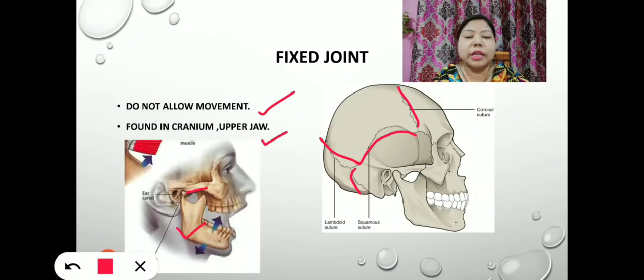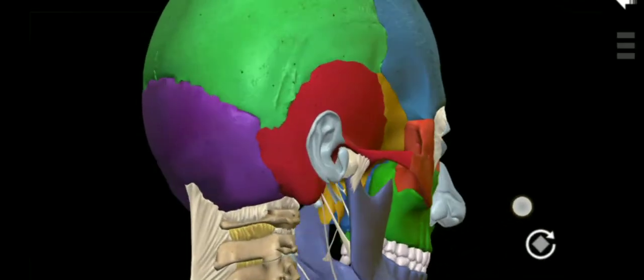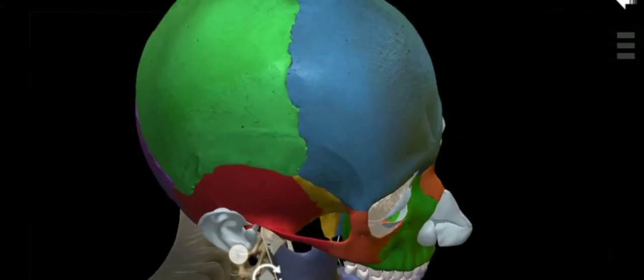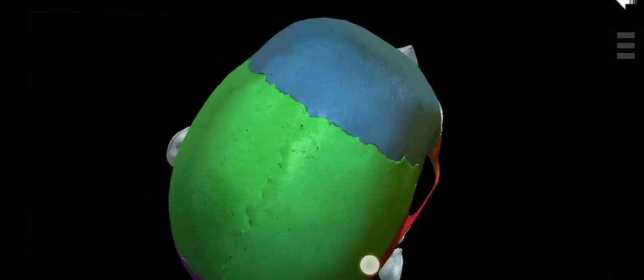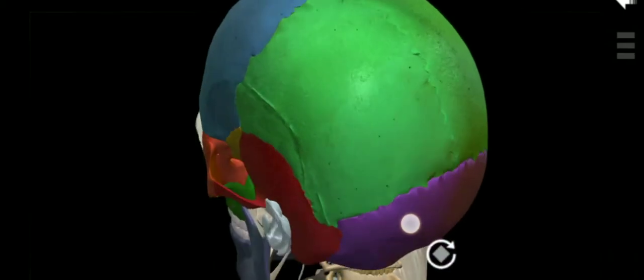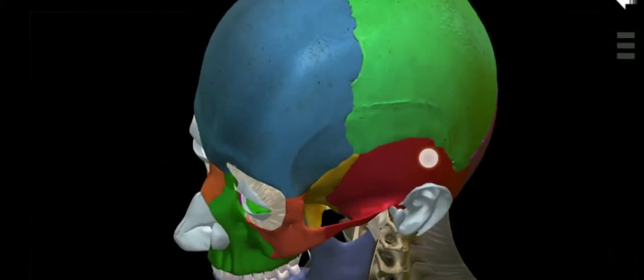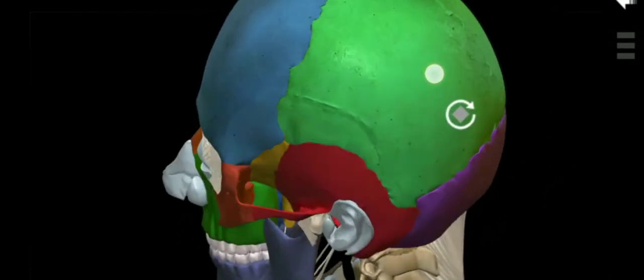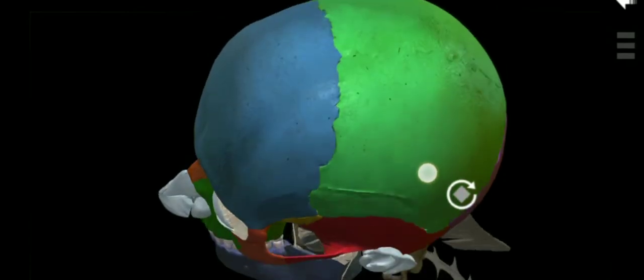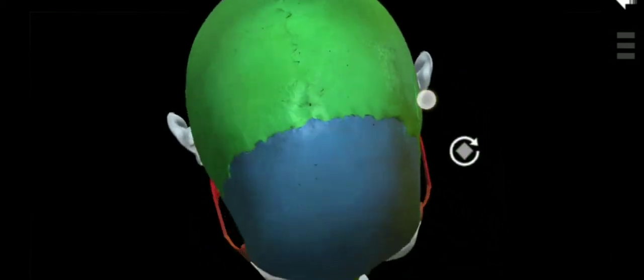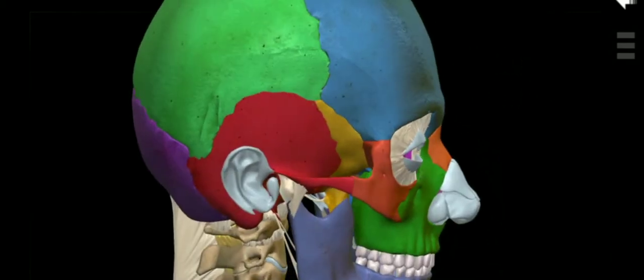And where is it found? It is found in the cranium or skull and the upper jaw. So children, you can see that this is a 3D model of a skull. You can see the joints present on the skull, and you'll find that there are many joints, but they are fixed joints. They are not movable, and yet a number of joints are present on our skull. So this type of joint which does not allow any movement is called a fixed joint.